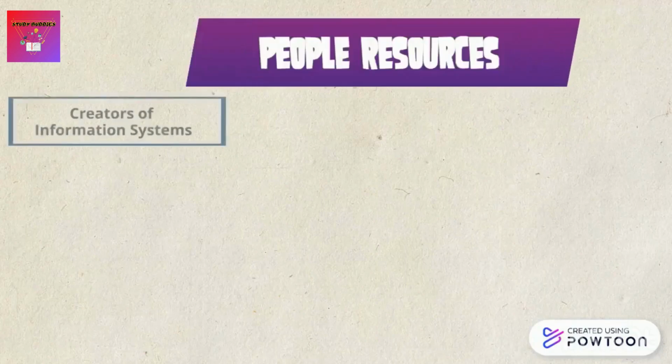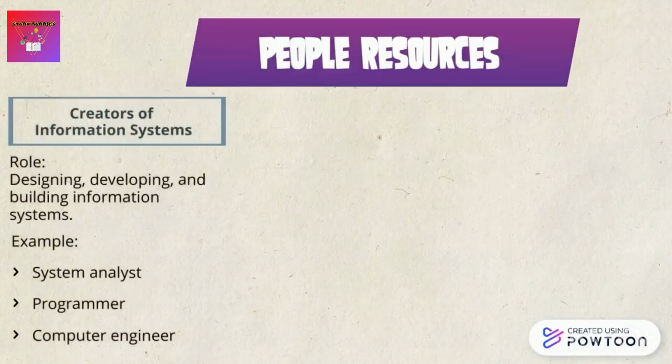The people resources are, firstly we will look at the creators of information systems. They play a role in designing, developing and building information systems. These people are generally very technical and have a background in programming and mathematics. Just about everyone who works in the creation of information system has a minimum of a bachelor's degree in computer science or information system, though that is not necessarily a requirement.